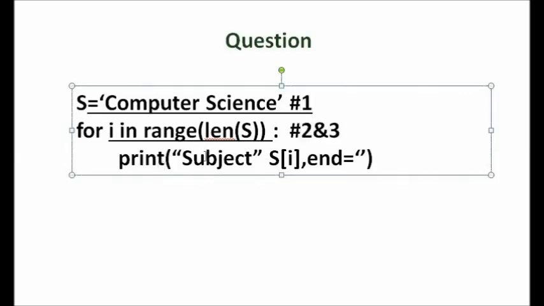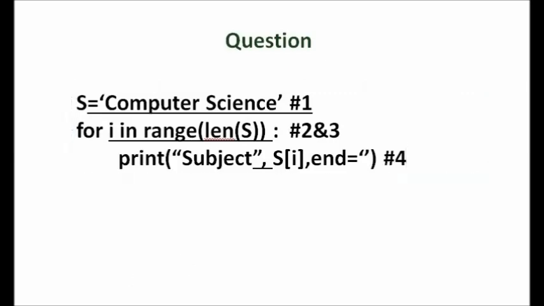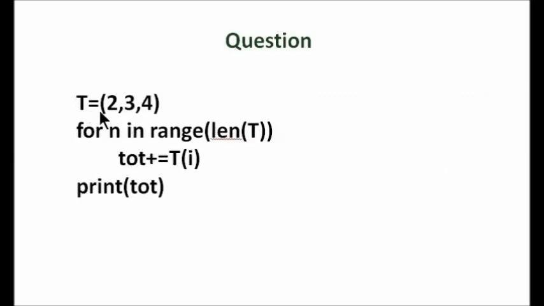Then the next statement, print subject. What is missing here? Comma. Then s of i, end equal to empty string. So underline this also. Total 4 errors. Okay. Next question. A tuple t equal to 2, 3, 4.